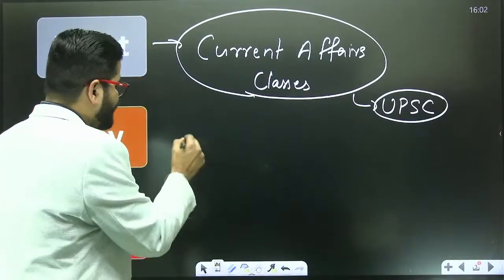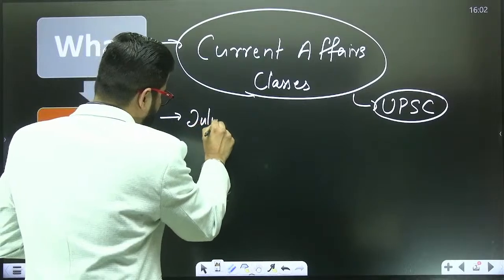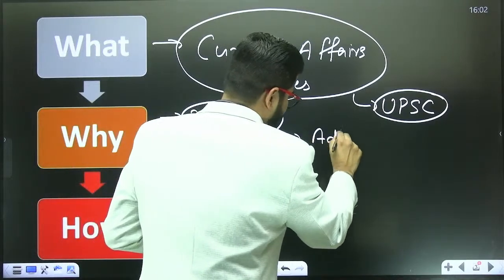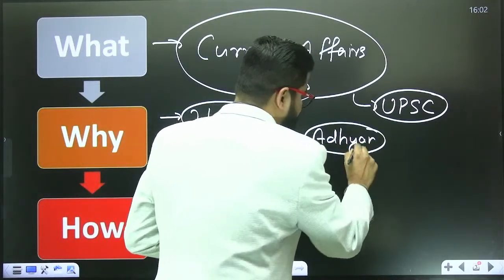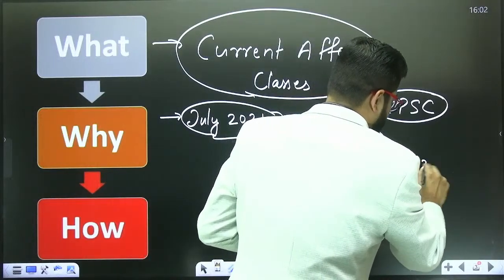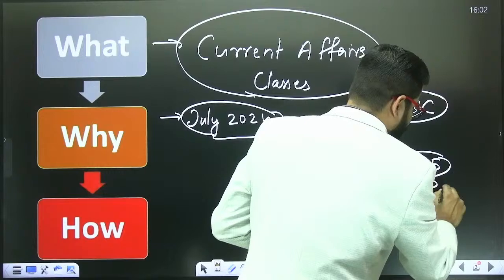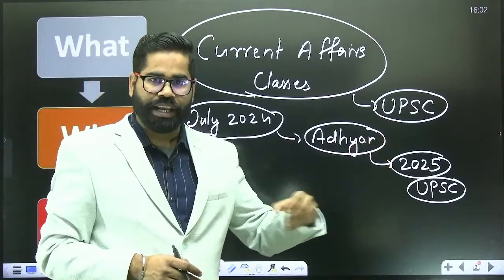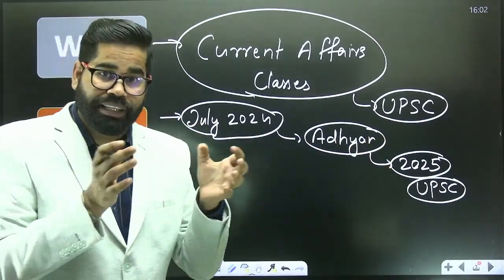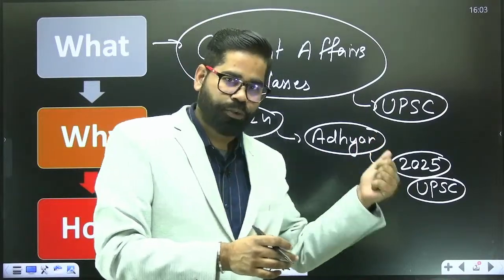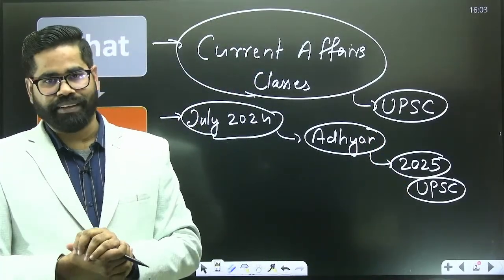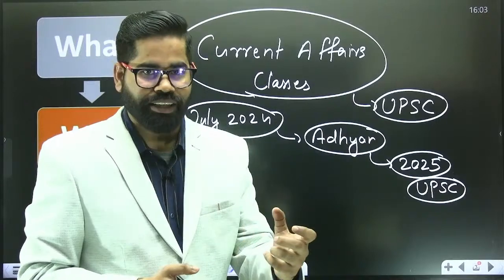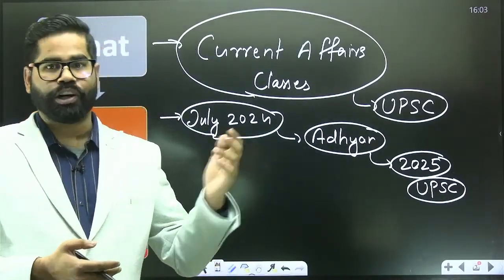Last year also, in the month of July 2024, we came with one batch, Adhyan. This batch was for the 2025 UPSC examination. Many of the students have been reading current affairs with us for the 2025 UPSC prelims as well as mains. Some of the students, due to multiple reasons, could not get the opportunity to join the Adhyan batch in July or August.